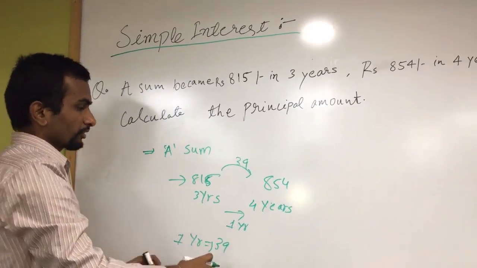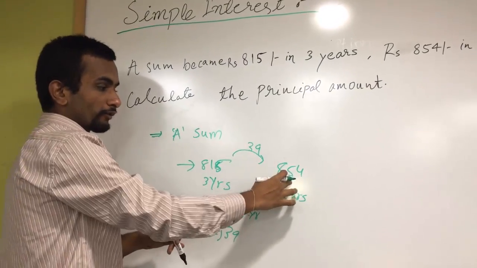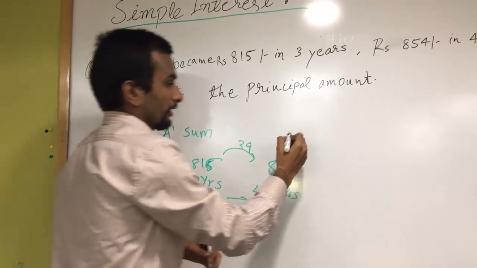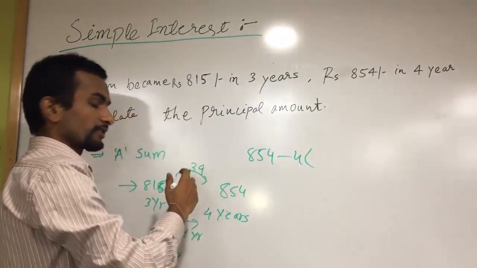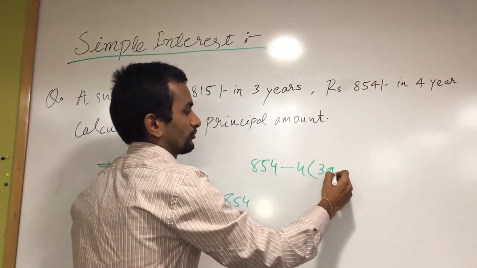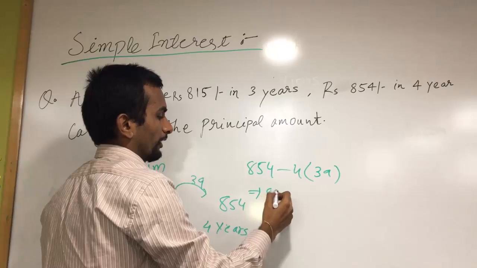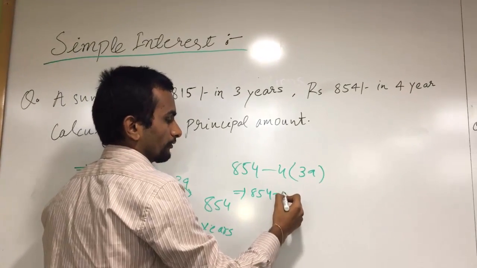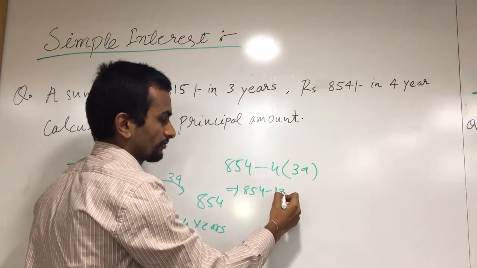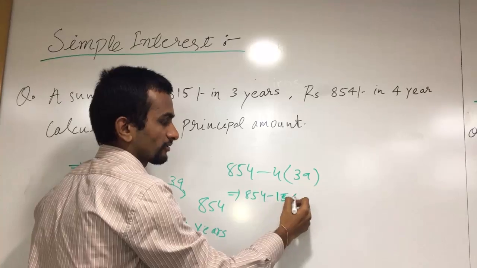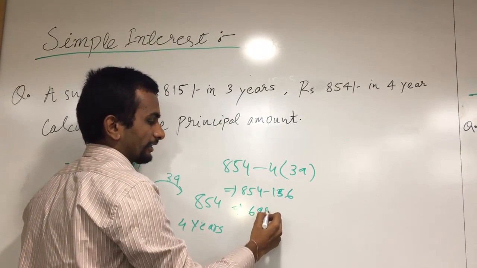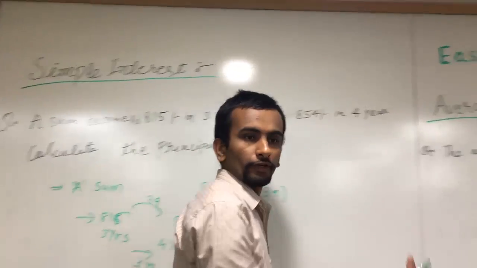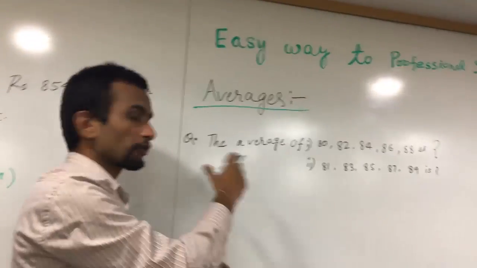It means after 4 years, the amount is 854. So before 4 years means 854 minus 4 times the difference, which is 39. So 854 minus 4 into 39, which is 156. So the answer is 698.